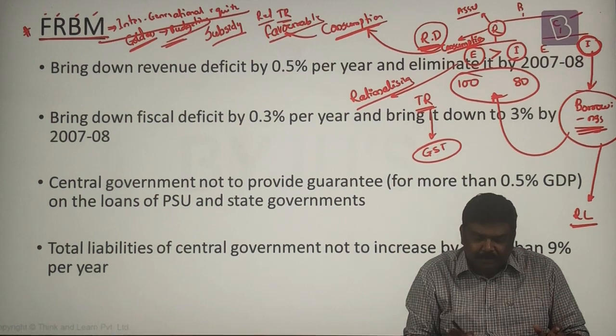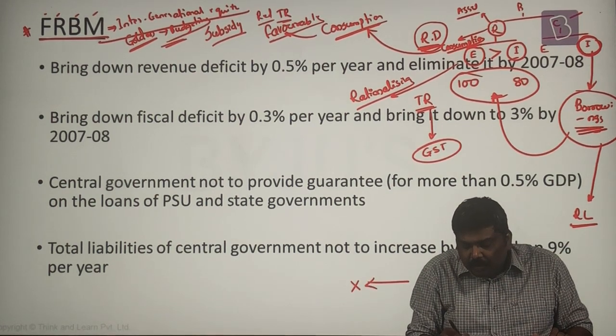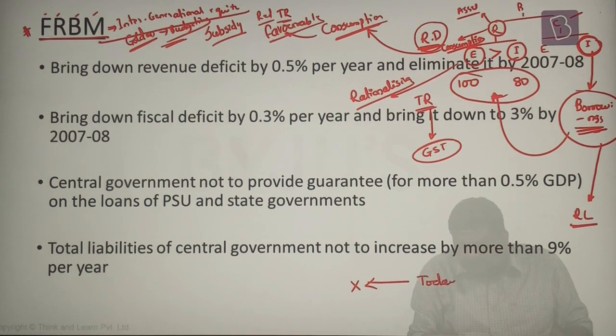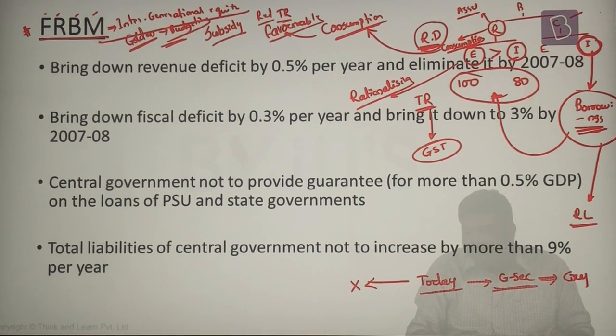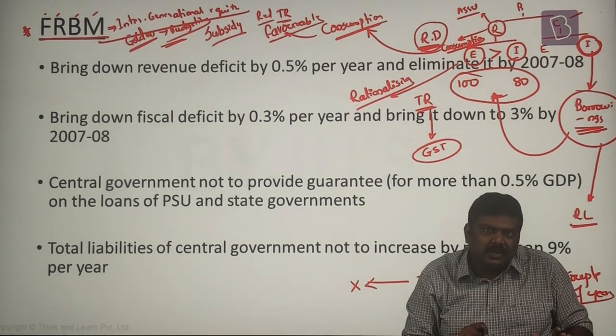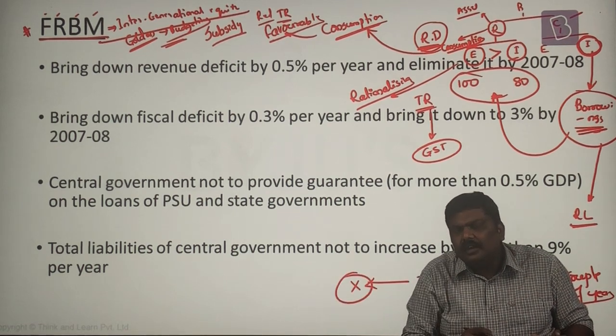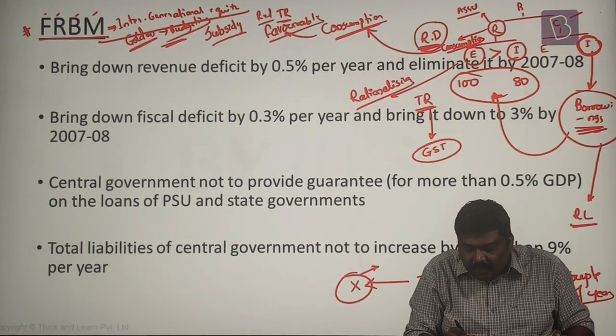I'll give an example. Let's assume there is a government X and today it borrows heavily by issuing what? G-securities. And let's say G-securities will mature after a couple of years. Now this particular government, for whatever reasons or purposes, has borrowed heavily from the market, and after a couple of years, the same government or a different government has to repay the principal as well as the interest.